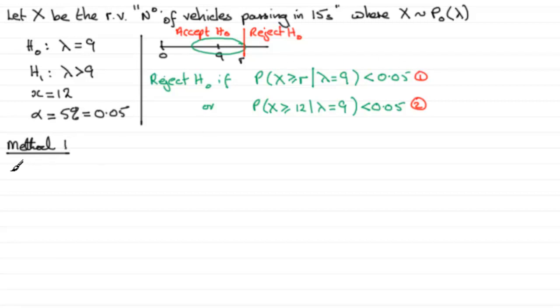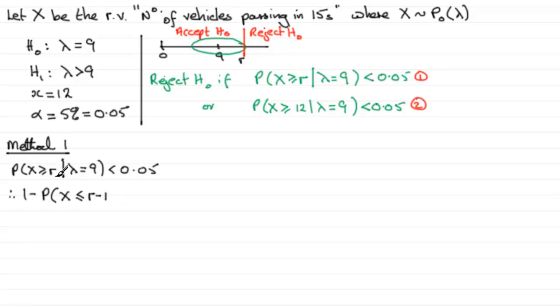So we'll start with this now, and we've got the probability that x is greater than or equal to r, given that lambda equals 9, is less than 0.05. Now if that's the case, then I'm going to want to use the cumulative Poisson distribution tables. And so I need to look at probabilities that are less than or equal to a given value. So I can say that this is the same as 1 minus the probability that x is less than or equal to, and we've got to be careful here, it's going to be r minus 1.